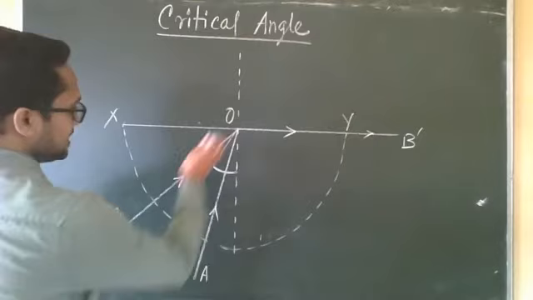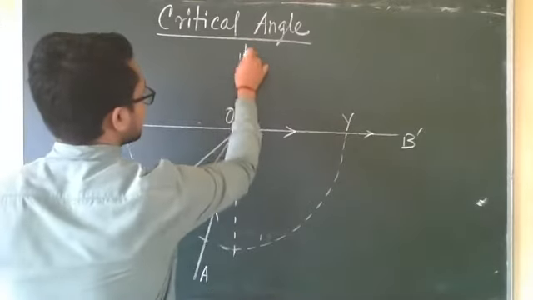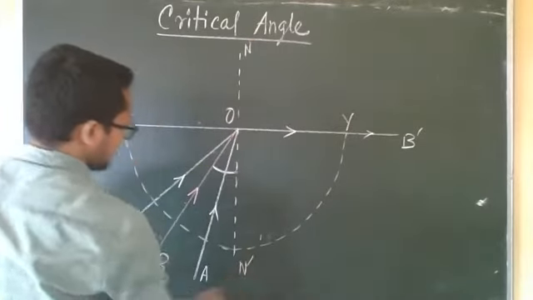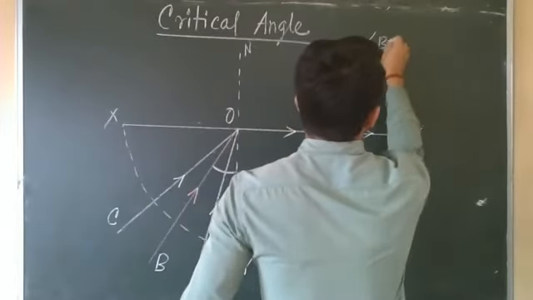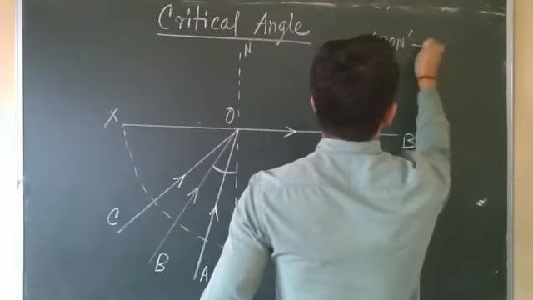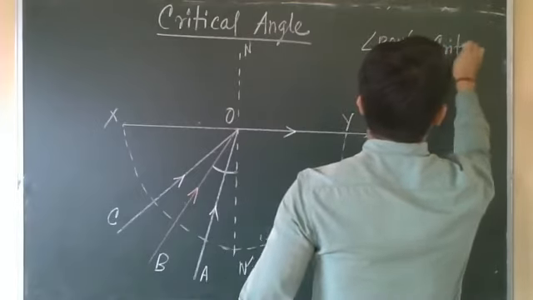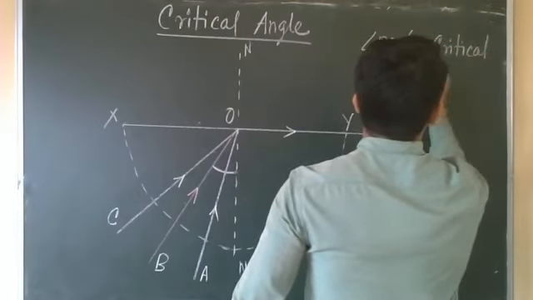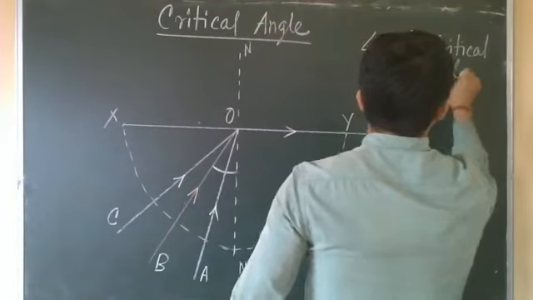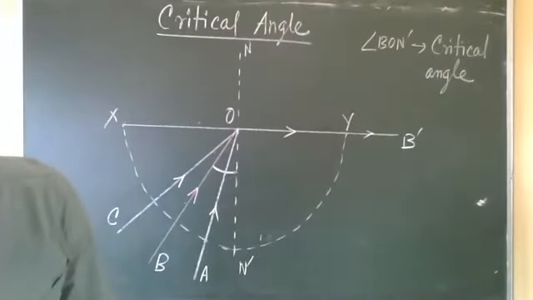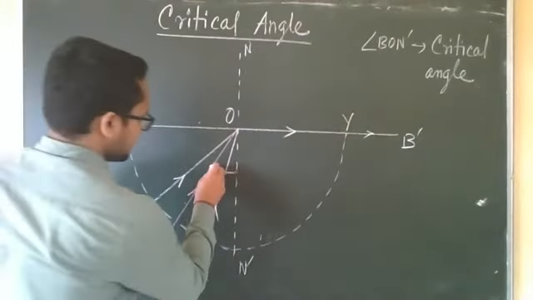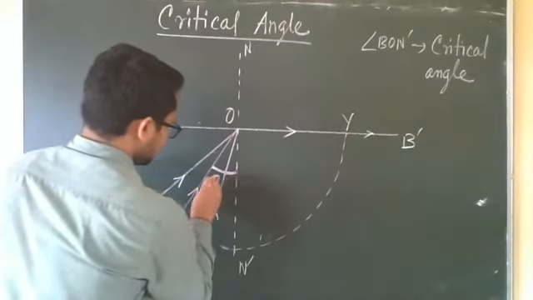Or write in this way, BO, give this normal a name, suppose N prime. Then angle BON prime is the critical angle. Draw it on one side so that the diagram will look nice. Mark it by C, and also mention it here as C.